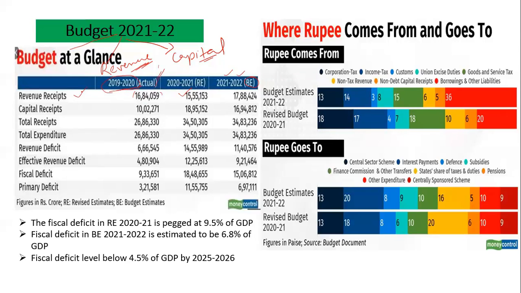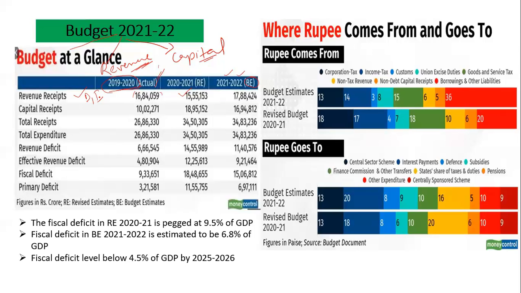So what is revenue receipt? Revenue receipt is the day-to-day receipt which the government receives. It basically includes dividend of the public sector undertaking, and the interest earned by the government on the loans which it gives to the states.